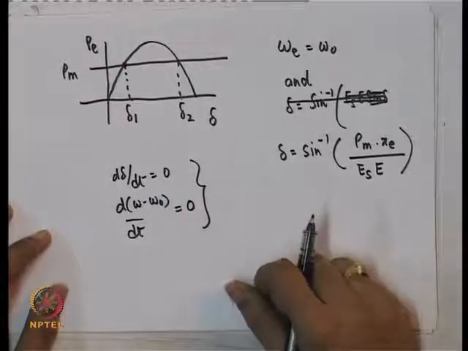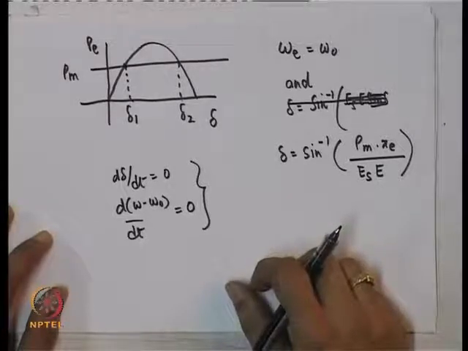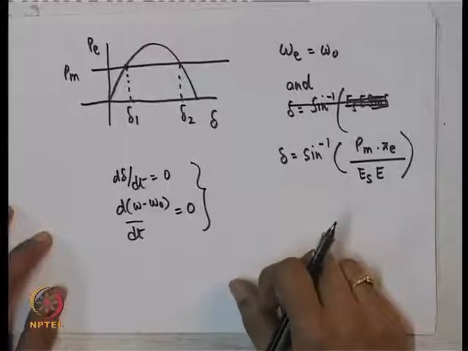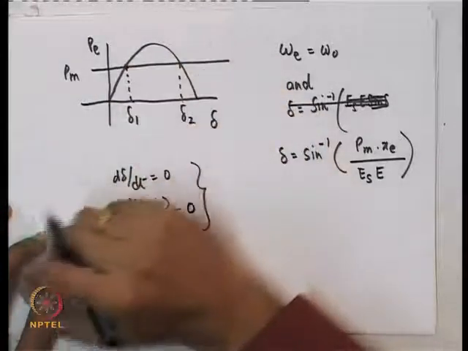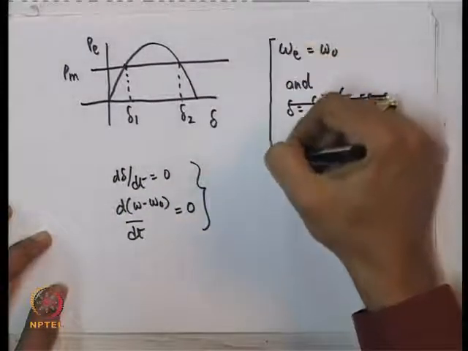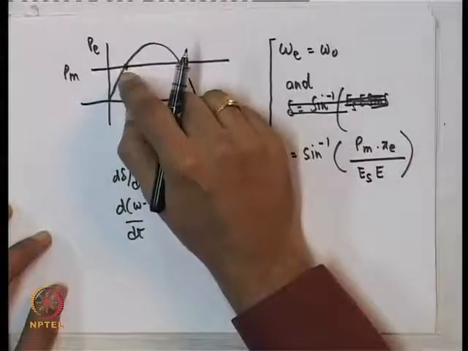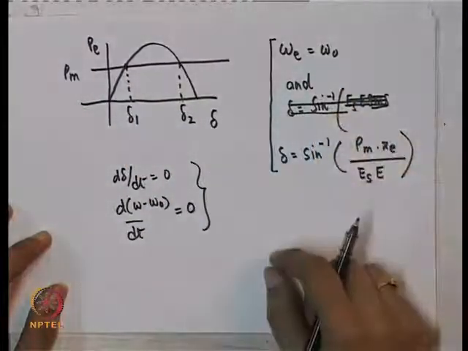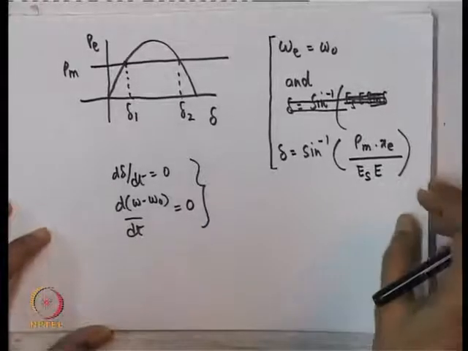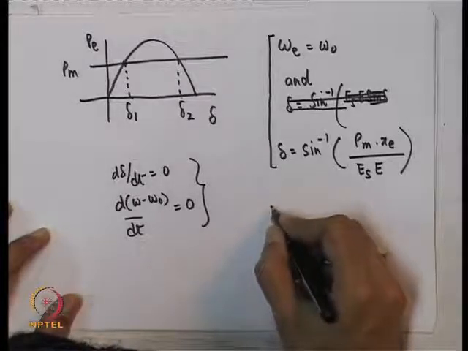So, the only way we can get a transient is to give it a small disturbance. As a result of a disturbance, the system slightly deviates from one of the equilibria. Let us say it is at one of the equilibria, delta 1, and it slightly deviates from there. So, this is a small deviation.